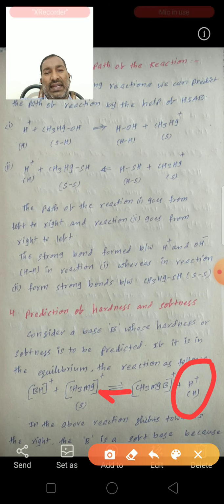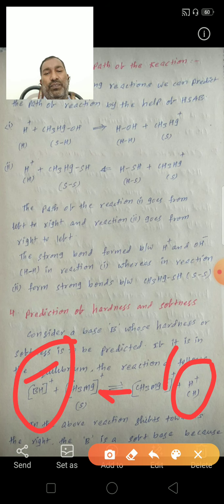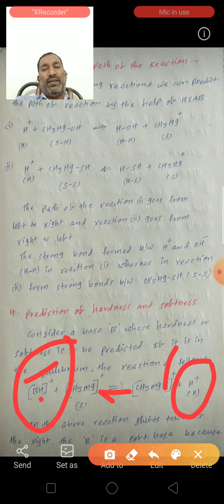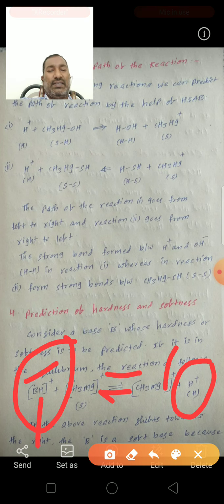It can react with the hard B minus base to form a BH complex.